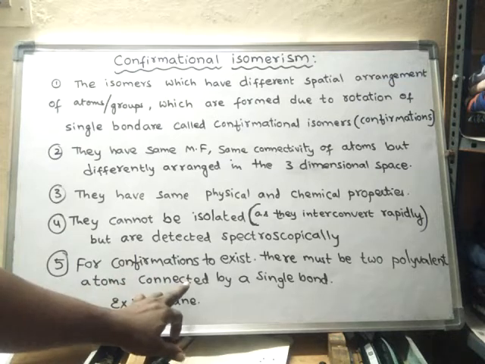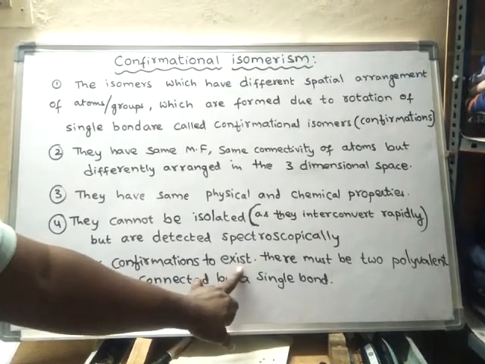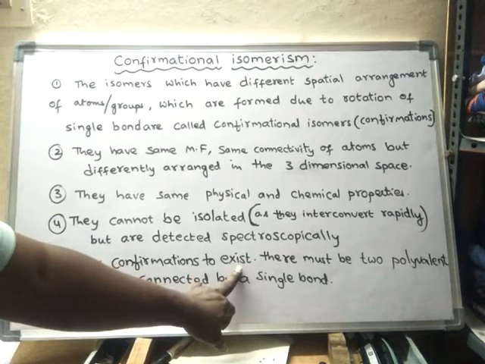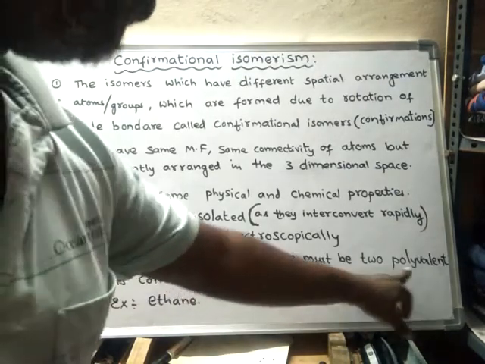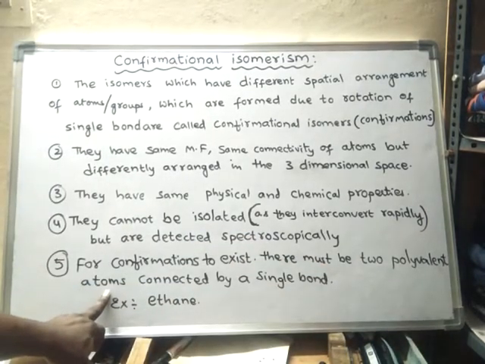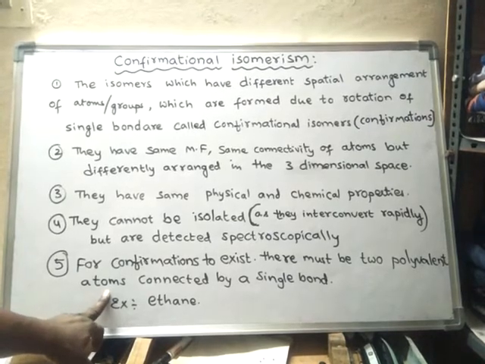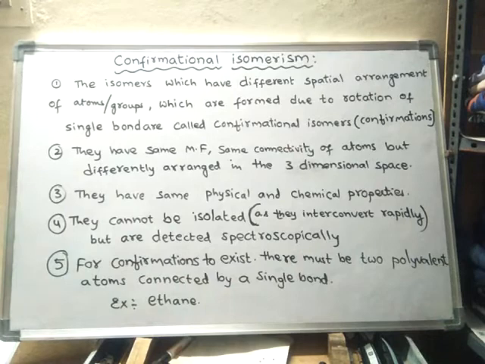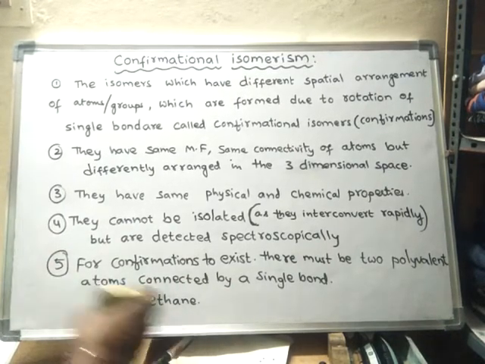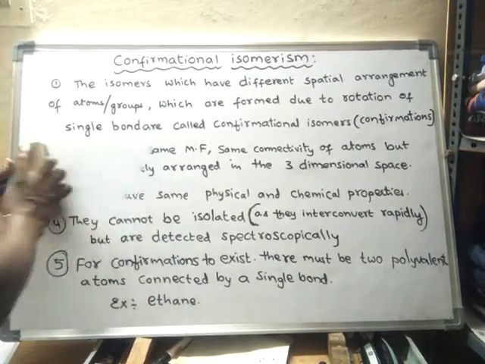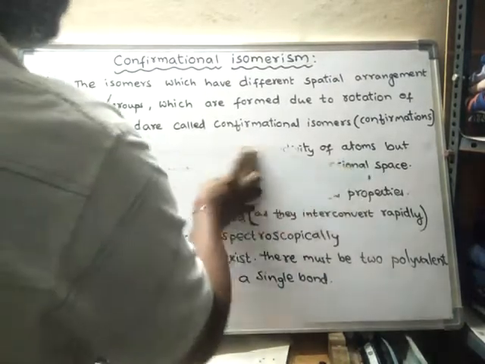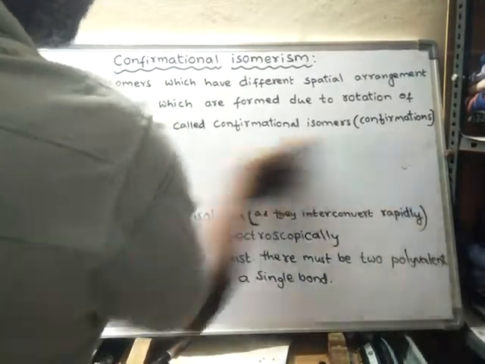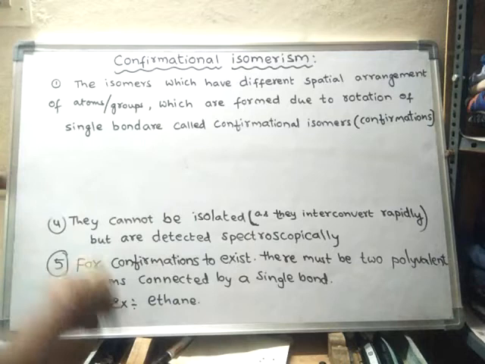For the existence of conformations, there must be two polyvalent atoms connected by a single bond. Example, ethane. If you take ethane, what is the formula of ethane?